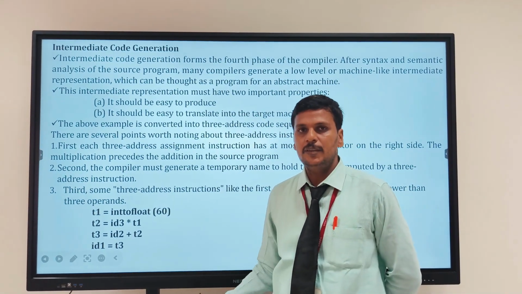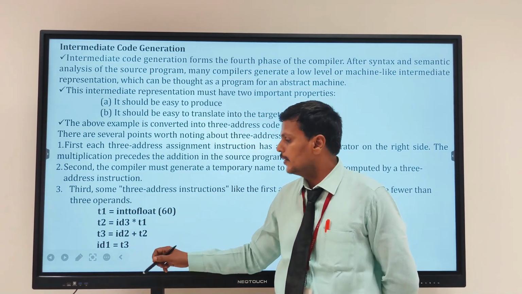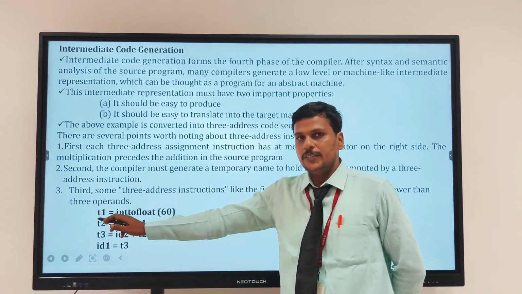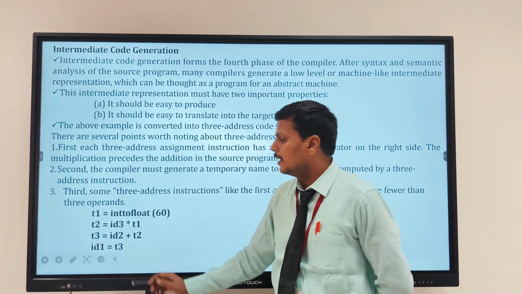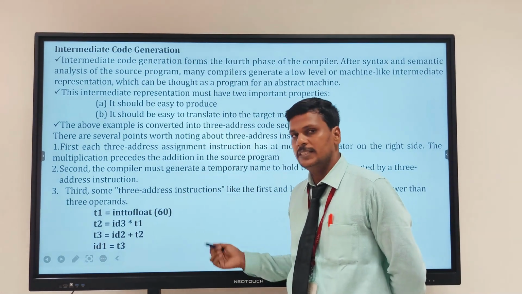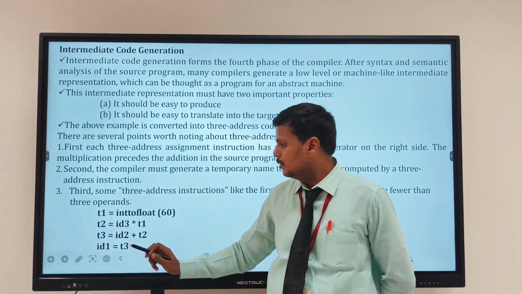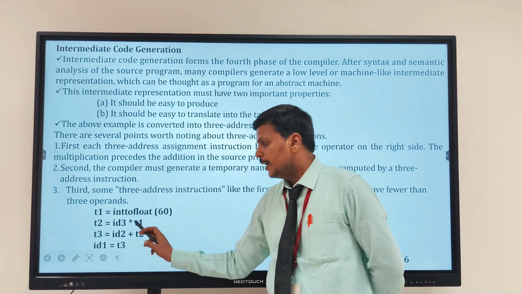And next one is intermediate code generation, right? By using the semantic analysis, I create the intermediate code. So that is temporary code. The first one is T1, which consists of int to float 60. Then I have to multiply that 60 with the ID3 value. So T2 equal to ID3 into T1.